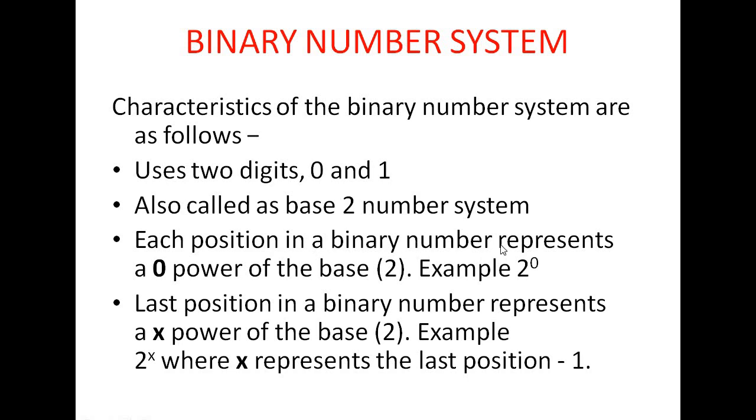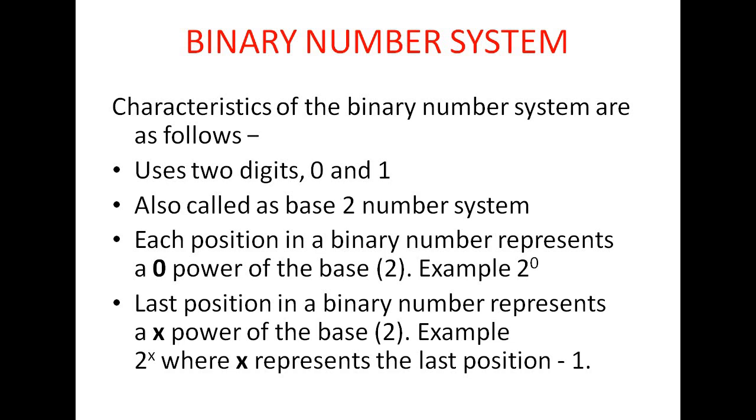Each position in a binary number represents a power of the base. Base is 2, 2 to power 0, then 2 to power 1, 2 to power 2, 2 to power 3, like this. The last position in a binary number represents 2 to power x, where x means last position minus 1.